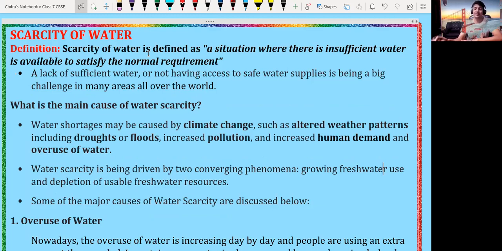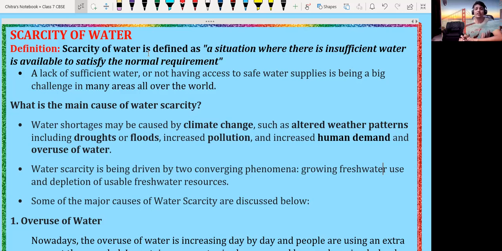It is a situation where there is insufficient water available to satisfy the normal requirement. A lack of sufficient water or not having access to safe water supplies is a big challenge in many areas all over the world.